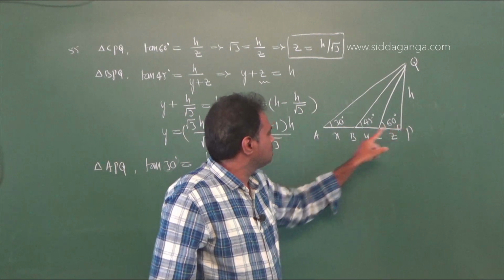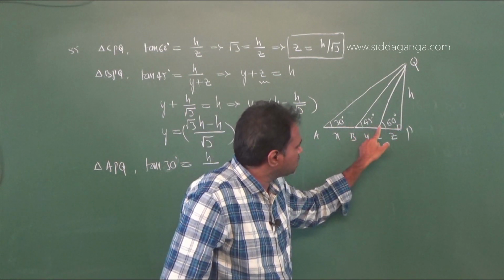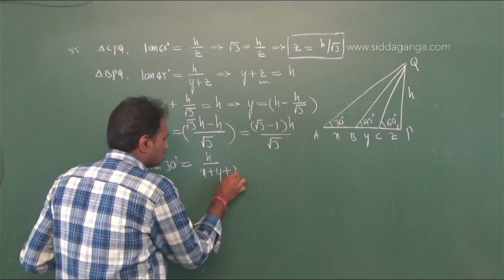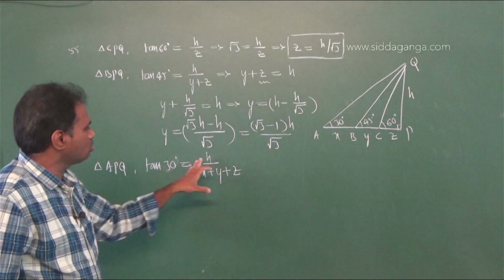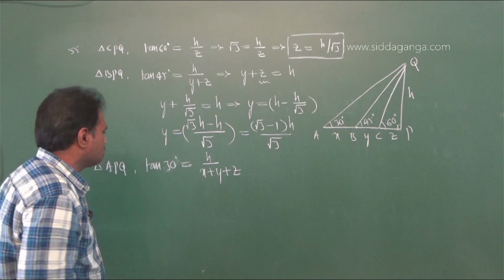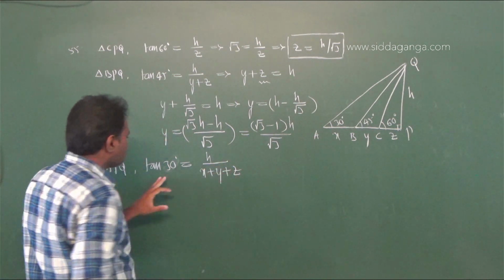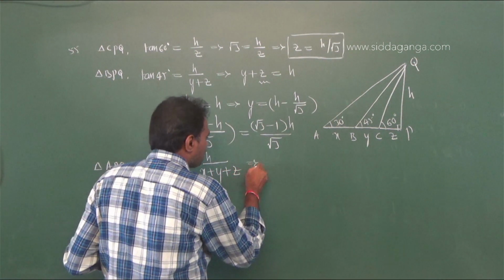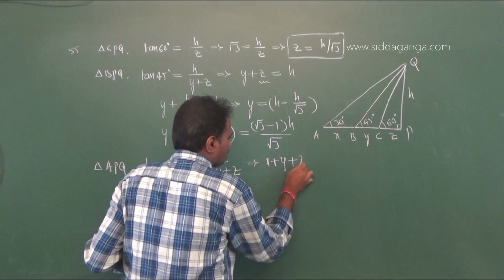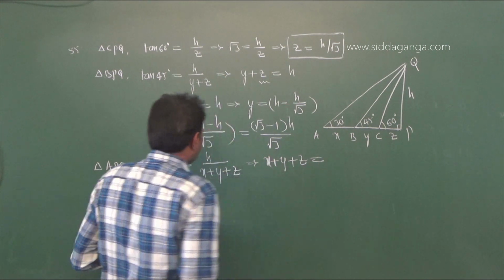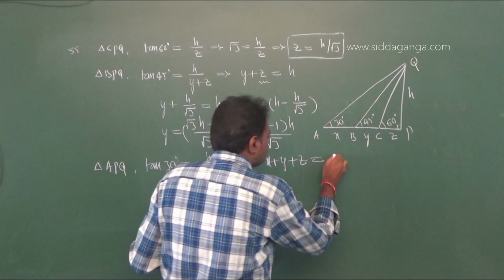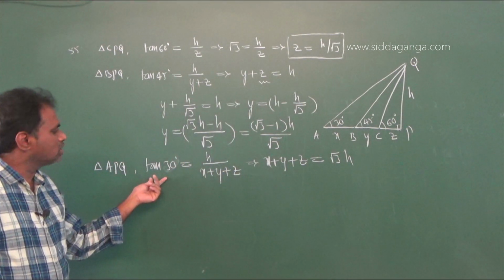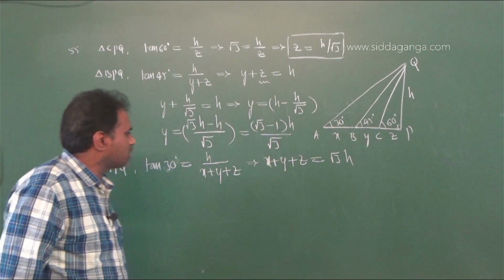AP distance is AB plus BC plus CP, that is x plus y plus z. So tan 30 equals h by x plus y plus z. Tan 30 degrees is 1 by root 3, therefore x plus y plus z equals root 3 into h.